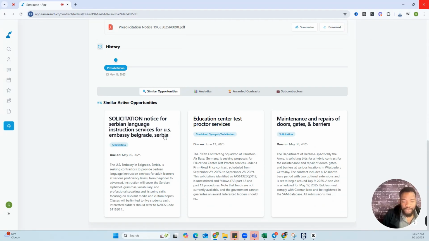And all of this, you're going to see education center, proctor services, solicitation notice for Serbian language instructor, maintenance and repair of door, gates, and barriers. Okay, so these two are not really similar, perhaps because of the nature of this contract. It's not every time we're looking for a language instructor, but we can see that even the Serbian language instructor contract appeared under similar opportunities.